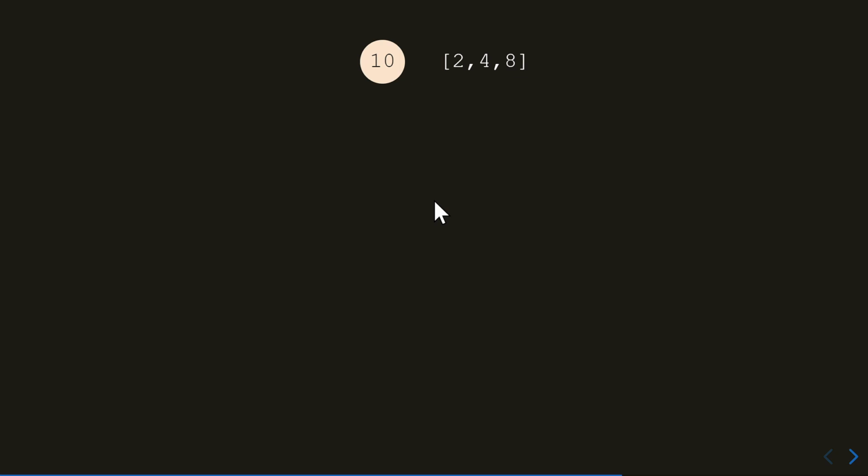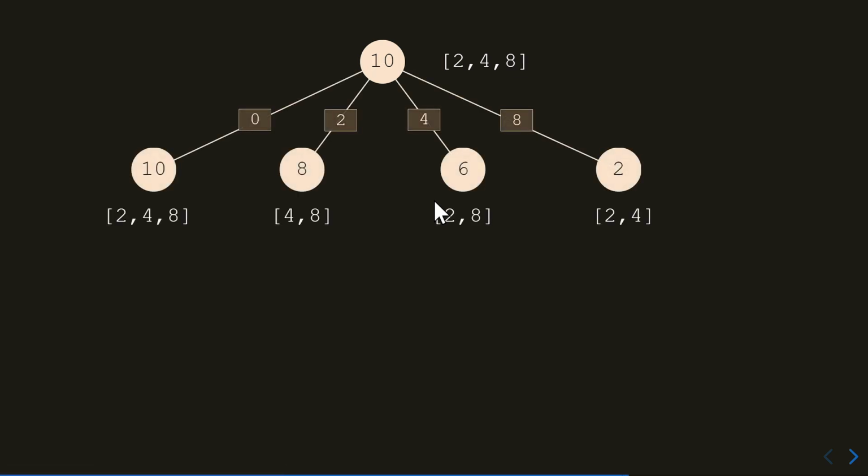And this is what you need to be able to do. You must be able to recognize the different subproblems from whatever decision you make. For example, if you pick 2, then your target is now 8, but you have a smaller array where you can choose numbers from. So this node here is the same problem, but with a different input. So is this node here, and so is this node here, right? Because if you pick 2, you get 8 left. You pick 4, you have 6 left. You pick 8, you got 2 left. But these are all the same problems.